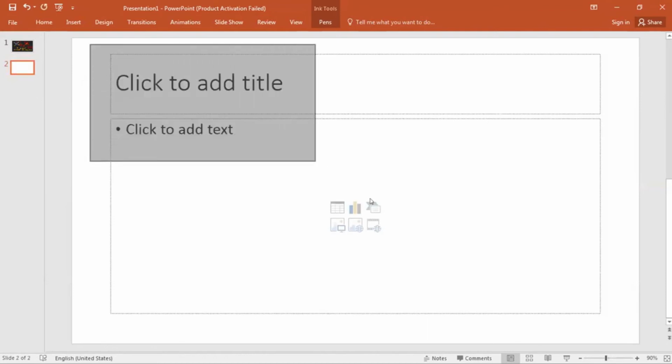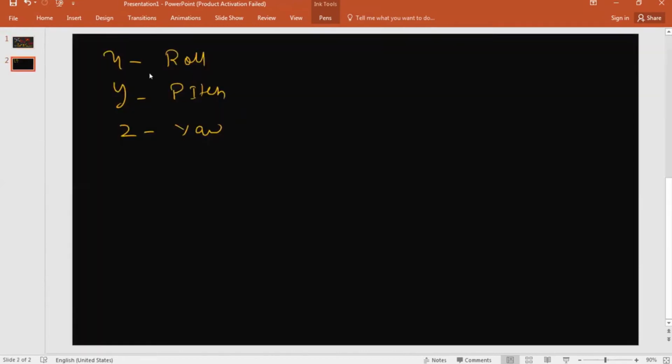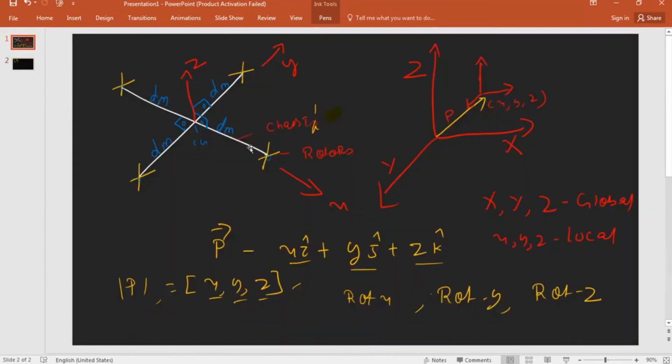What are the names that we have given? X rotation, roll. Y rotation, pitch, and Z rotation, yaw. So X rotation is roll. The direction conventions I will be showing you. Just see how we will be deriving all those things.